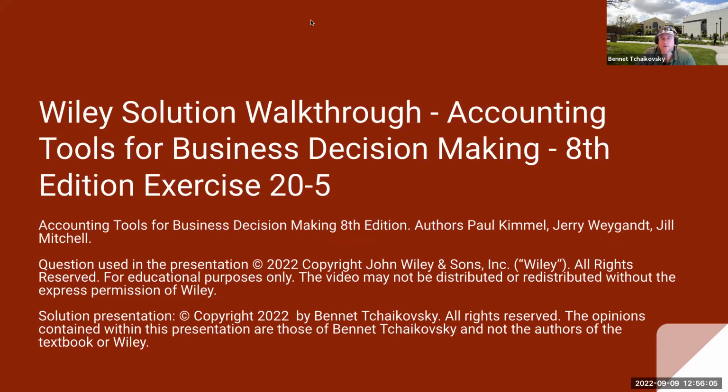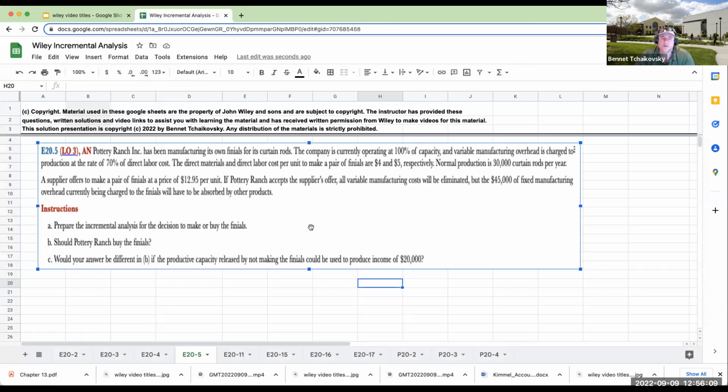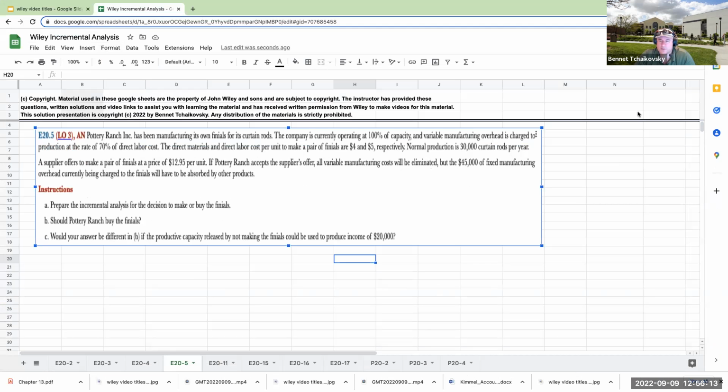Okay, so we're going to go ahead and approach. We've got our question right over here. Pottery Ranch has been manufacturing its own finials. The company is currently operating at 100% of capacity, and variable manufacturing overhead is charged to production at a rate of 70% of direct labor cost.